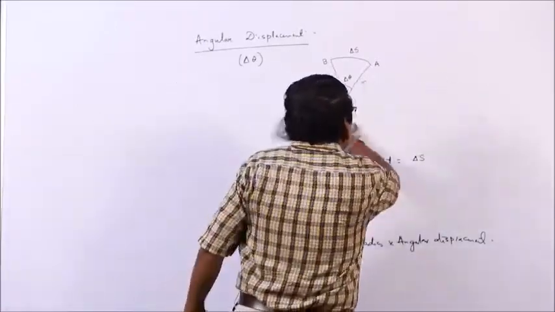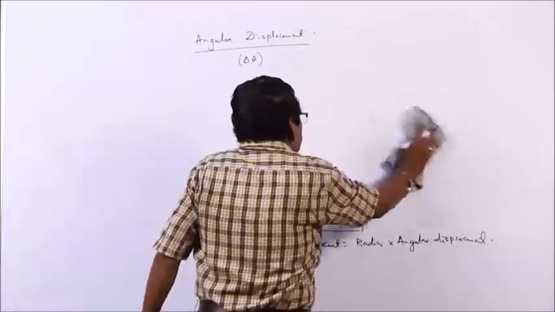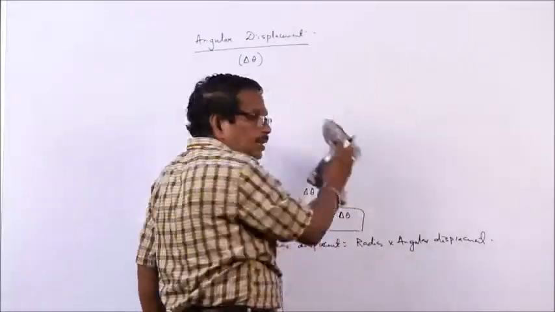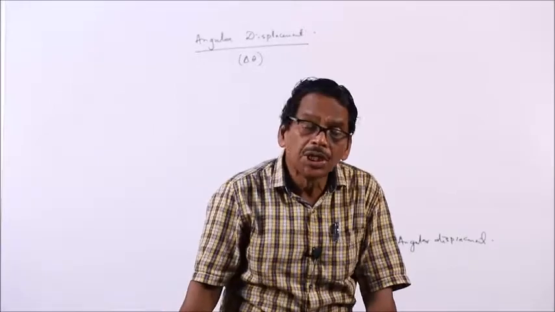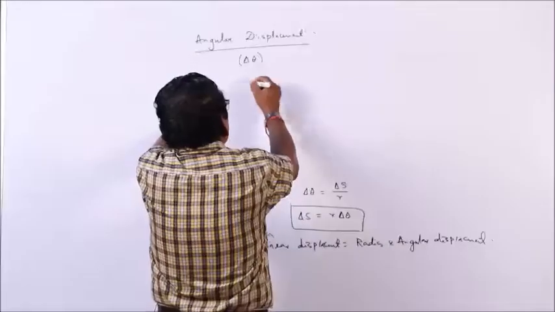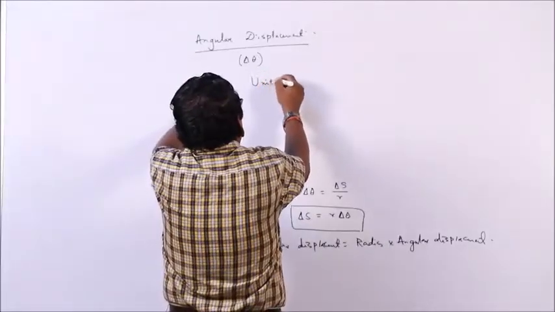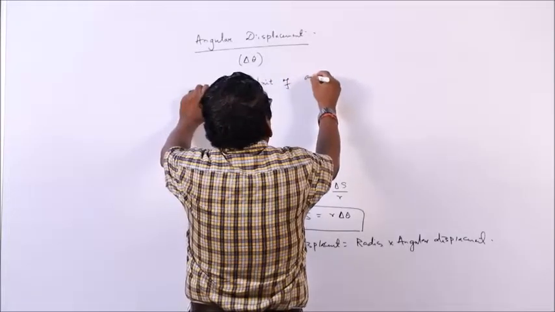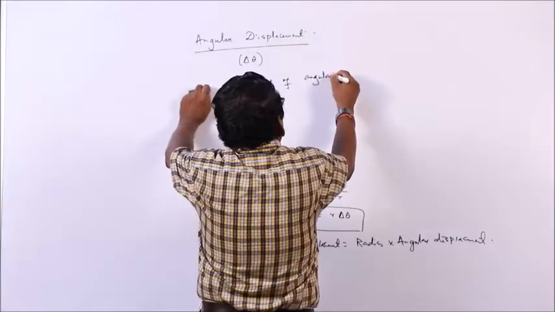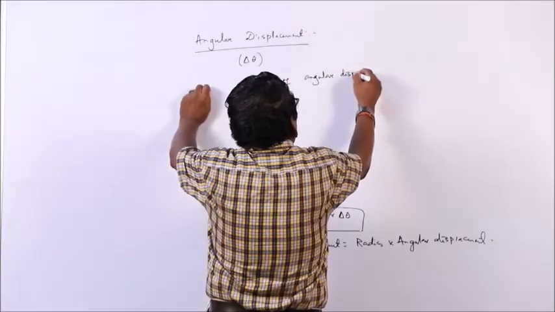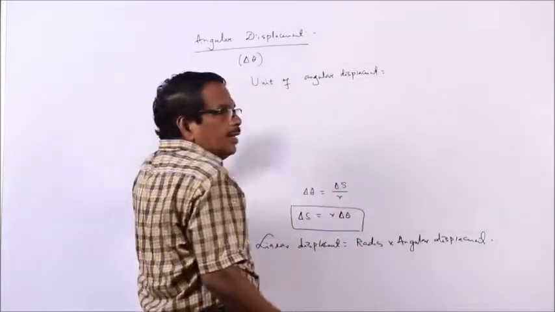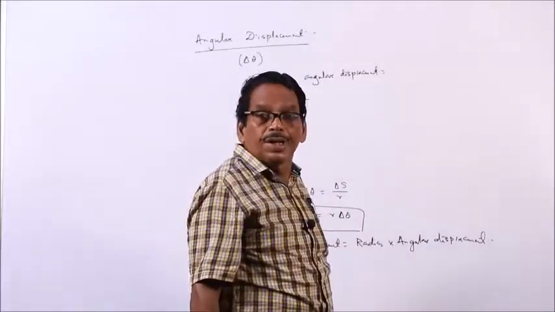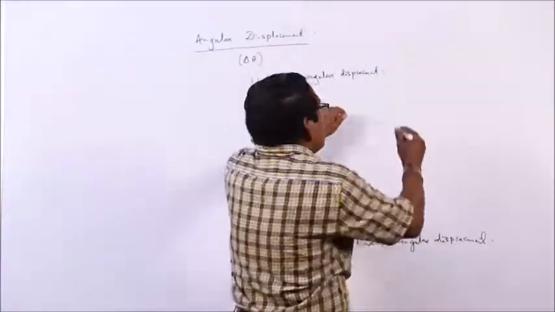In which unit will you measure linear displacement? You measure it in centimeter, meter, etc. Then how do you measure angular displacement? What is the unit of angular displacement? We measure the angle either in degree or in radian. Normally we measure it in radian.